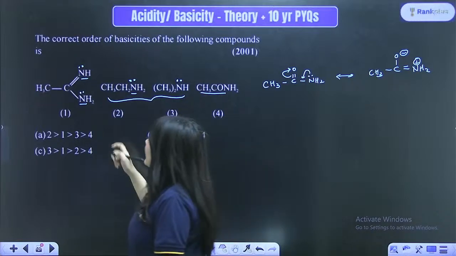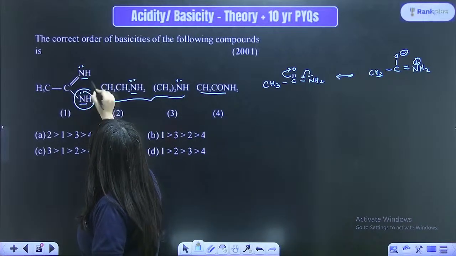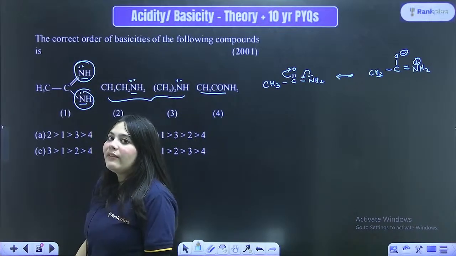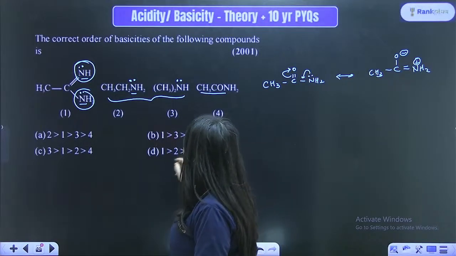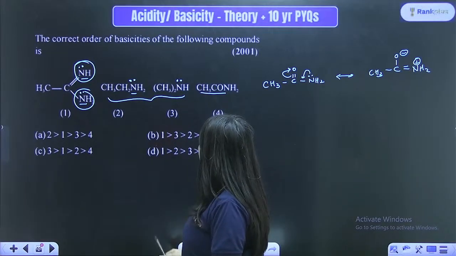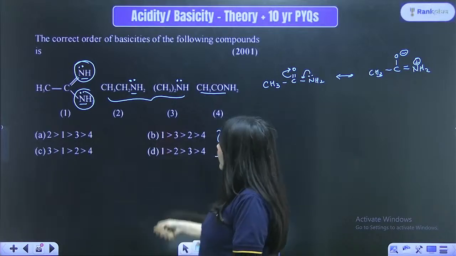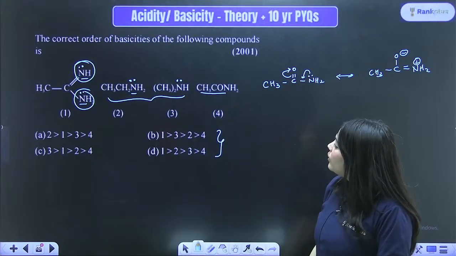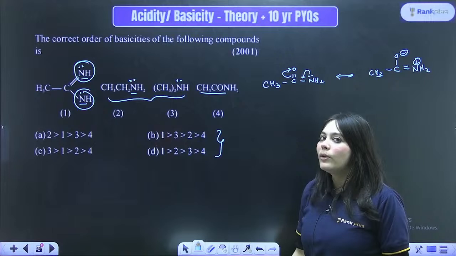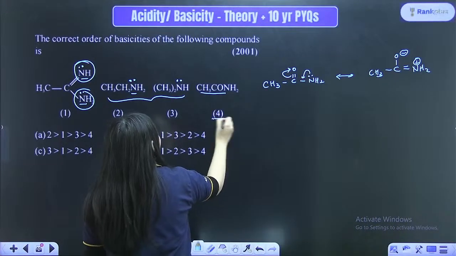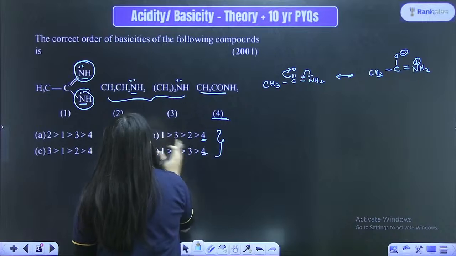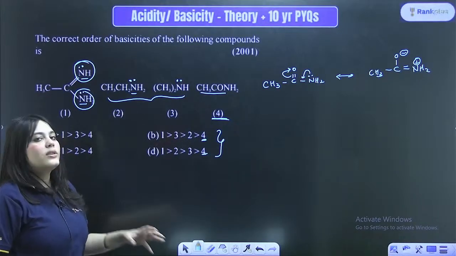And once again, let me tell you, because this has 2 nitrogens over here, this will definitely be more basic, right? So the first will be more basic, and you have to compare between B and D. The first will definitely be more basic because it has 2 nitrogens, and the least basic will definitely be the fourth option, right? So the B and D options seem close enough.